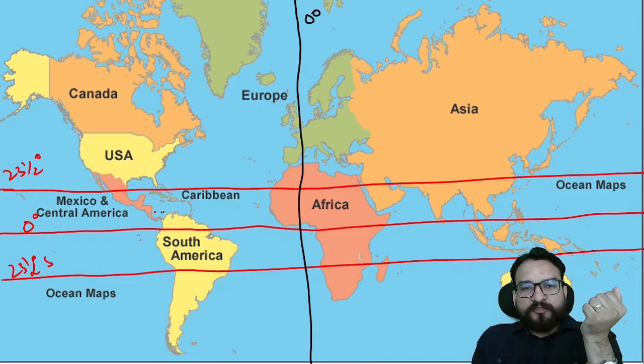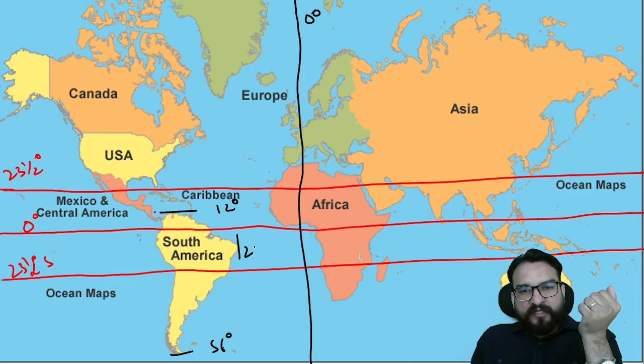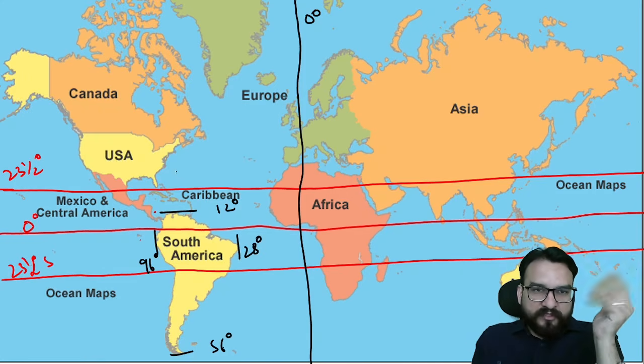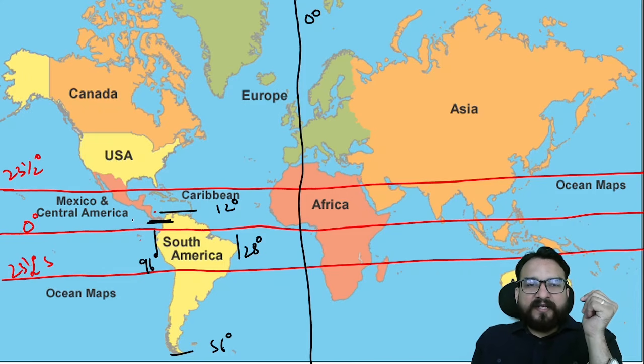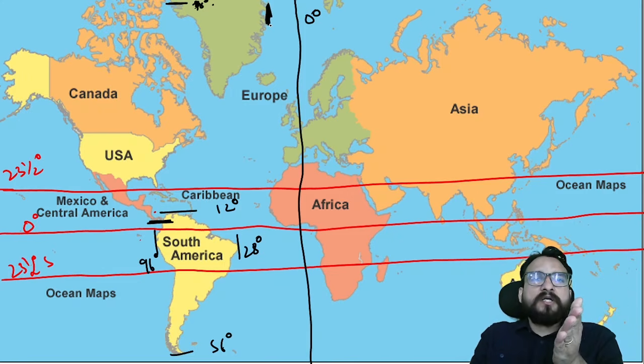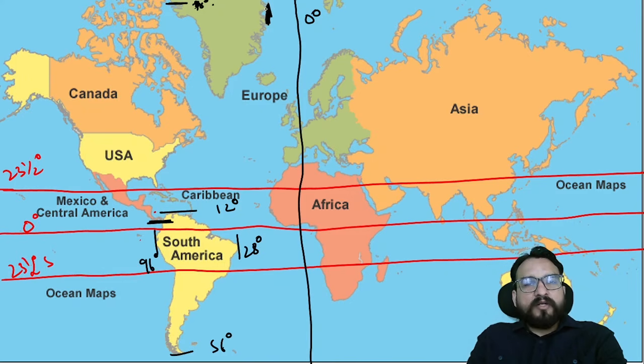In South America, you must be knowing roughly that it is between 12 degree to 56 degree. It is between 28, 27 degree to 96 degree. Roughly, I have told you to understand that South America is in between these latitudes and longitudes. In the previous lecture, you must have got this. North America must be starting from below 12 degree and going till over here 80 degree, 78 degree you will be finding. Right, from here if you take the longitudinal extent, it will be starting from somewhere 20 degree or 15 degree. It will vary over here, right, to your 178 degree or 180 degree. Roughly you have to know.